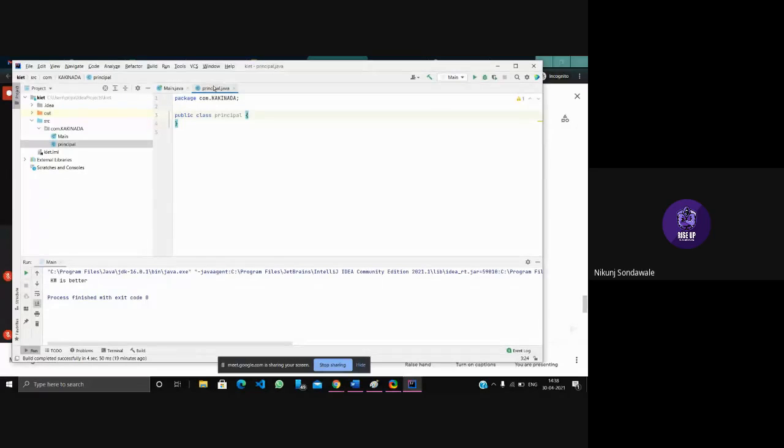So here we have created a new class with class name principal. And for that we require the main method: public static void main, psvm, enter. Let's perform some arithmetic programs. Let's find the area and perimeter of a rectangle. I know you guys have done this program a million times before. Still, we will perform it to clear our basics.